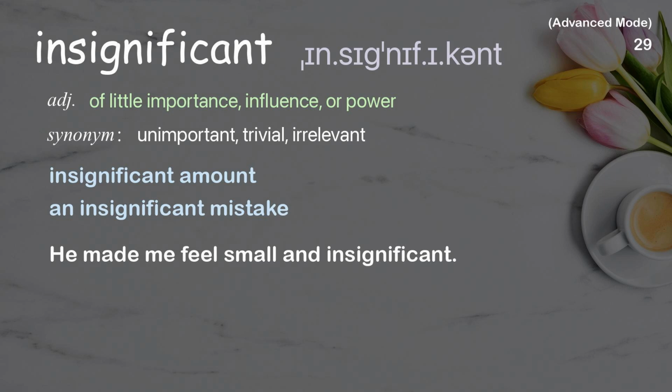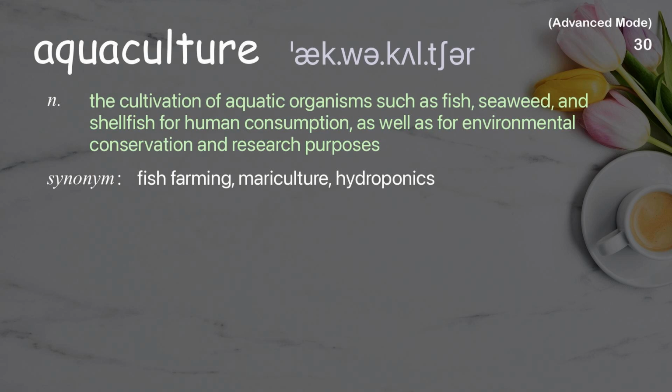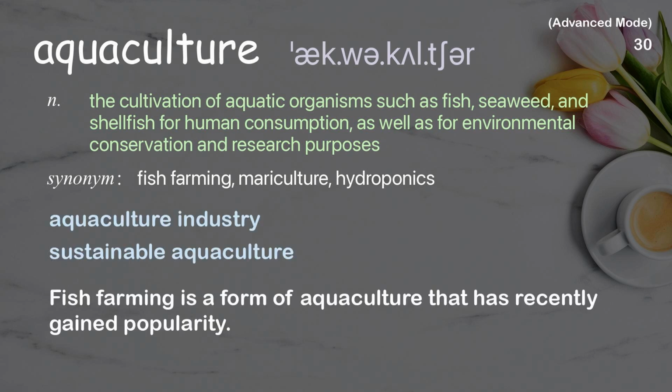Aquaculture. The cultivation of aquatic organisms such as fish, seaweed, and shellfish for human consumption, as well as for environmental conservation and research purposes. Examples: Aquaculture industry. Sustainable aquaculture. Fish farming is a form of aquaculture that has recently gained popularity.